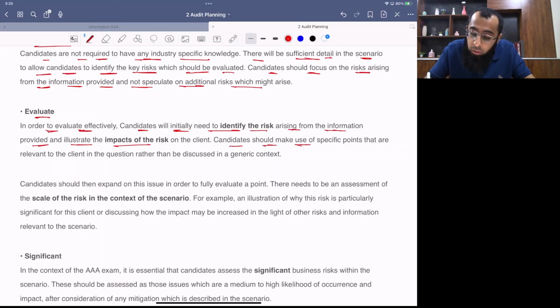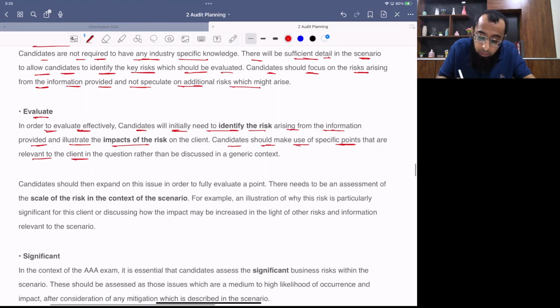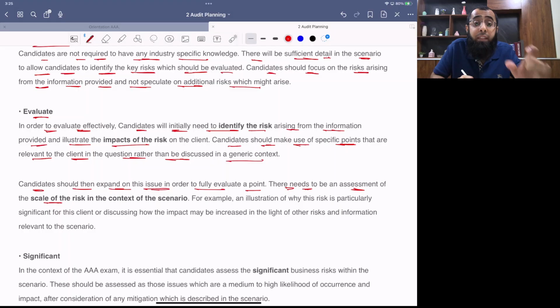Candidates should make use of specific points that are relevant to the client in the question rather than discuss them in generic context. You have to relate it to the scenario. Candidates should then expand on this issue in order to fully evaluate the point. There needs to be an assessment of the scale of the risk, the intensity of the risk in the context of the scenario.